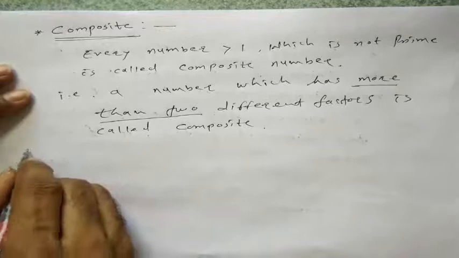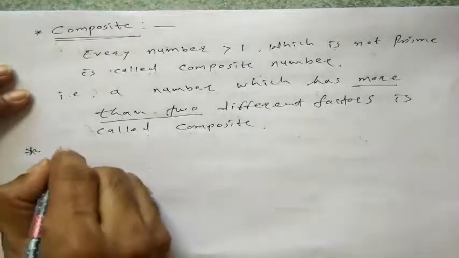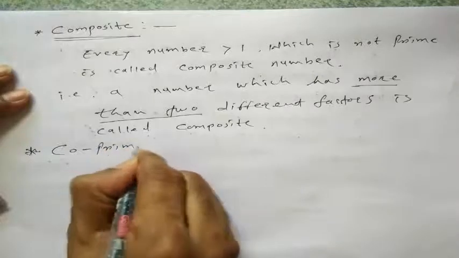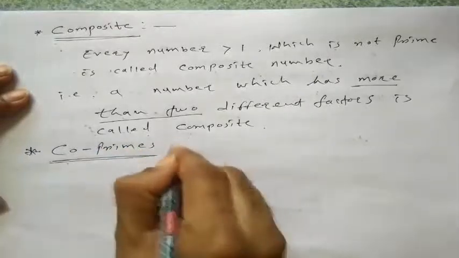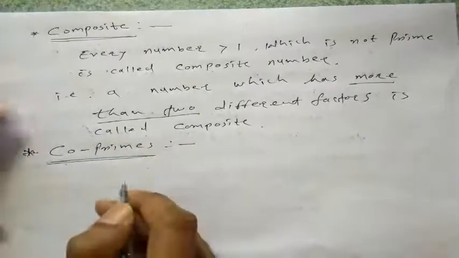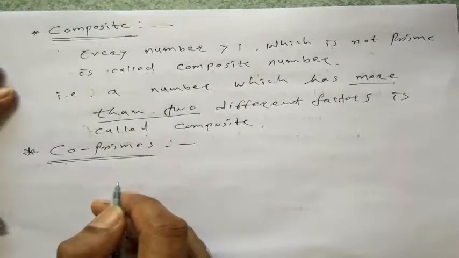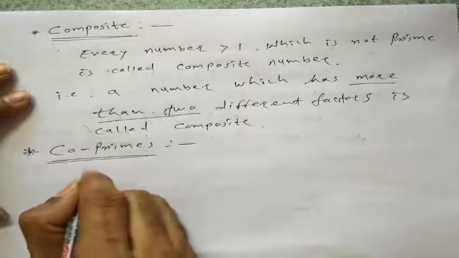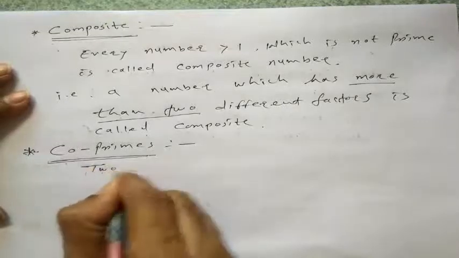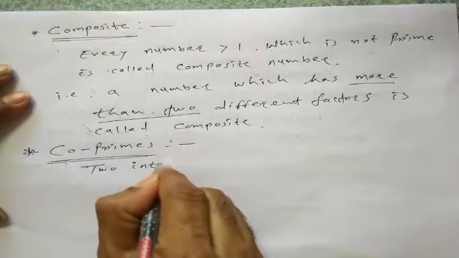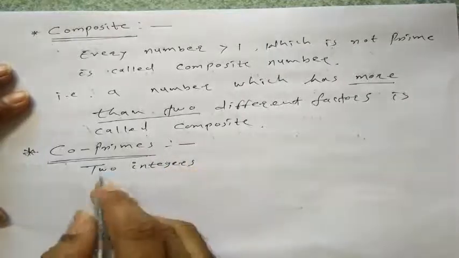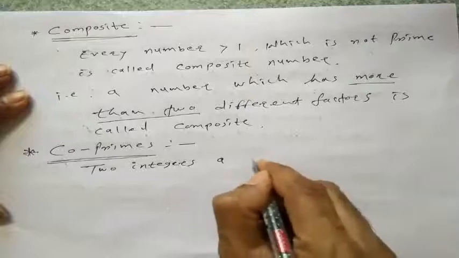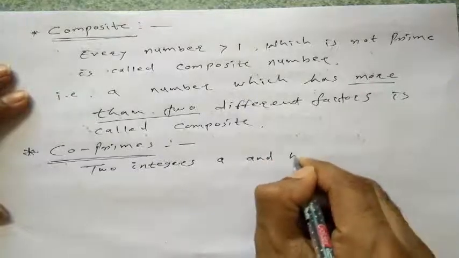Now, another definition, coprimes. In coprimes, we have two integers, say suppose a and b.